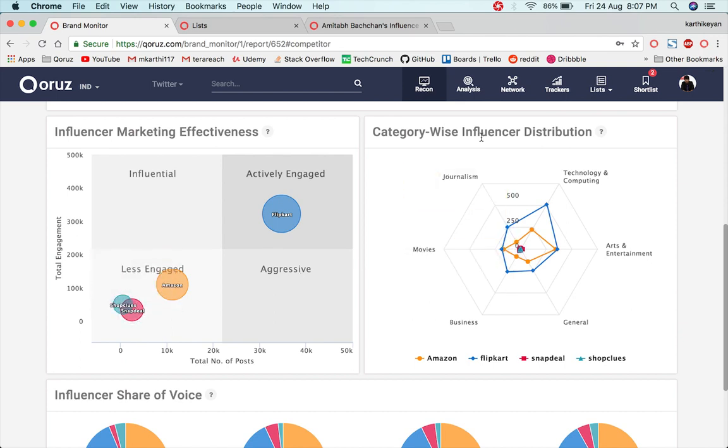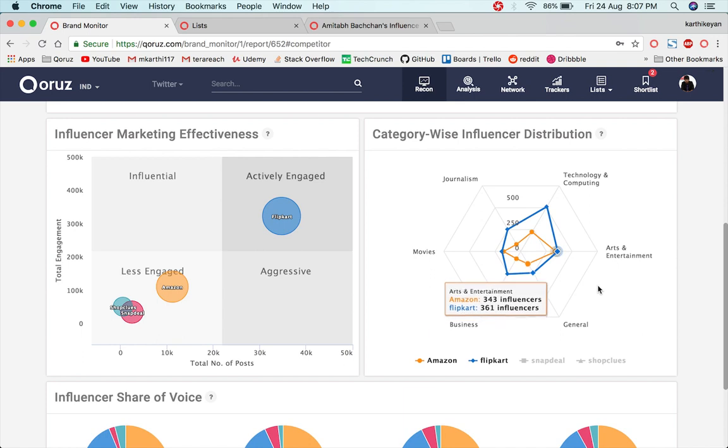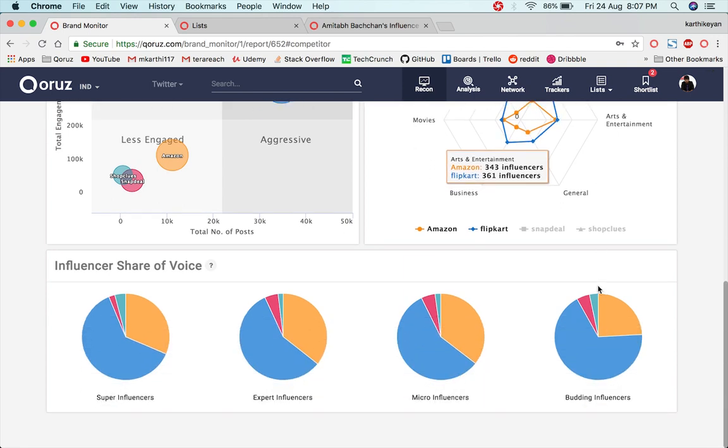The category wise distribution is where we put all the other brands in, and you could do a comparison of your competitors among the key conversations that happen with your competition as well. The final metric is the share of voice, where among the super, expert, micro, and budding categories, you could get to know the share of brands mentioned by the influencers out there.